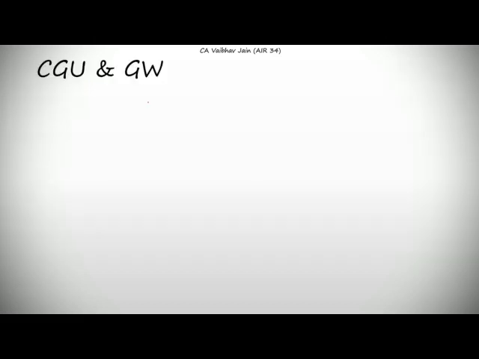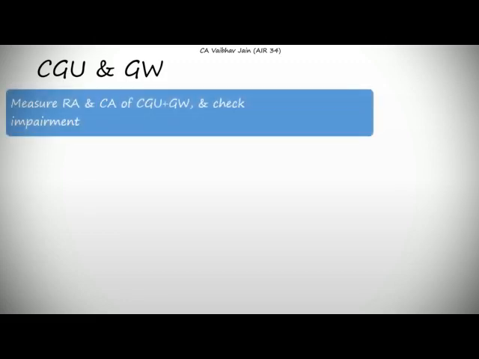Now we are coming to the crux of our topic, to the main point of our topic, that is CGU and goodwill. So I have made a step-by-step procedure for this. Firstly, what we'll do is we'll measure the recoverable amount and the carrying amount of the combined CGU to which goodwill has been allocated, and we'll check whether there is any requirement for impairment. If the recoverable amount of the CGU along with the goodwill is higher than the carrying amount, in that case we do not need to do anything further. But if the recoverable amount is less than the carrying amount of CGU to which goodwill has been allocated, in that case we'll check for impairment.